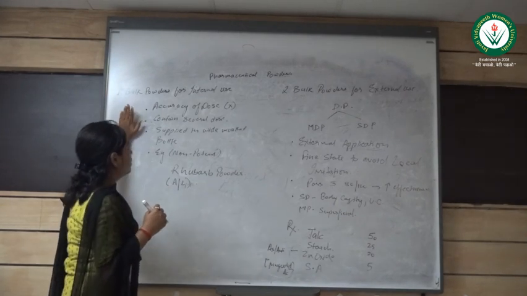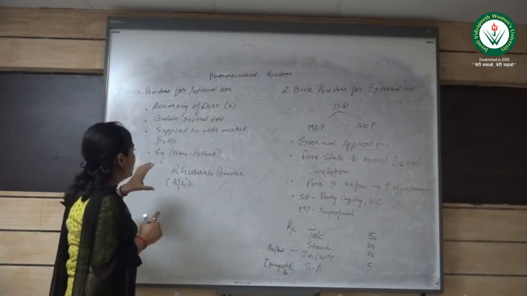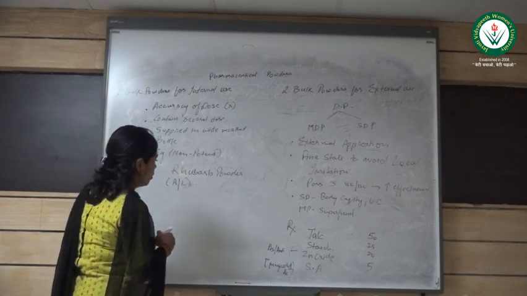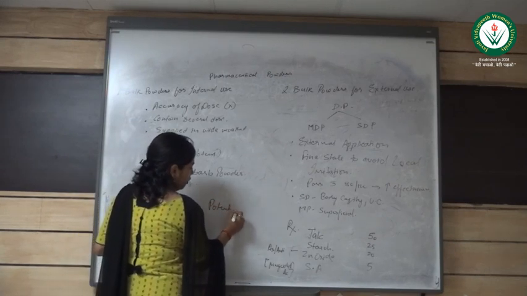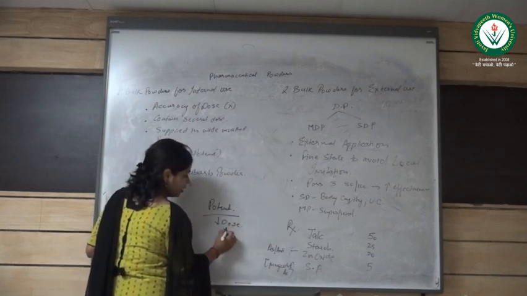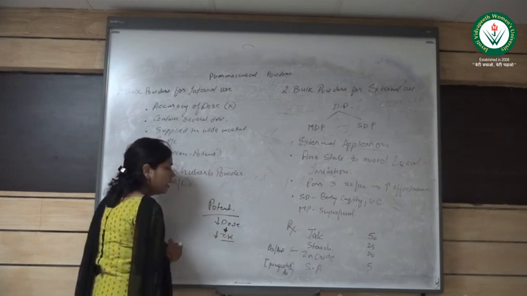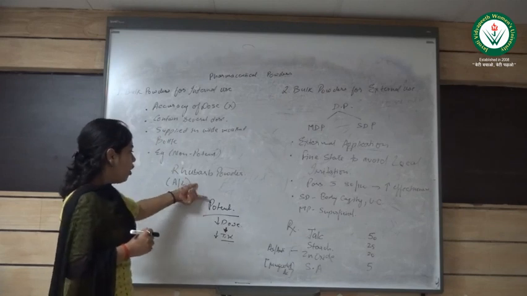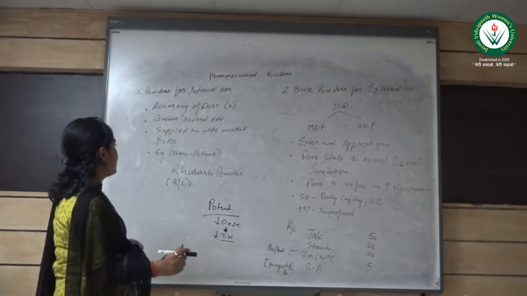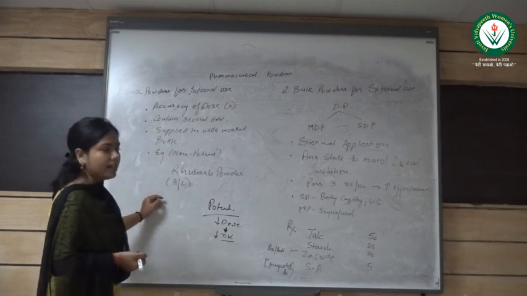Also, as the accuracy isn't required, the very first condition that comes into this category is that only drugs which are non-potent can be used in this category, because as we know, potent drugs are the ones which have a very low dose. What is the reason that they have a very low dose? Because of their narrow therapeutic window. That is, if only a bit more of the drug is administered above the therapeutic window, it will cause toxicity. So the example of the powder that comes into this category is rhubarb, which is used as a laxative.